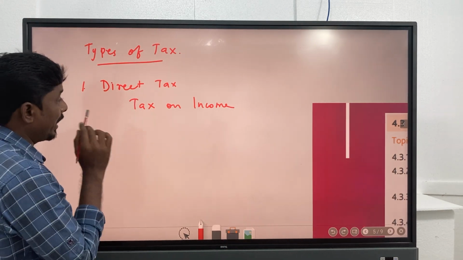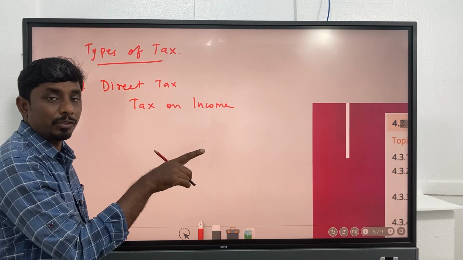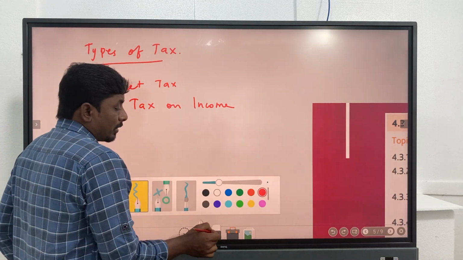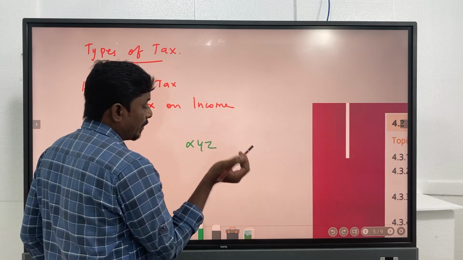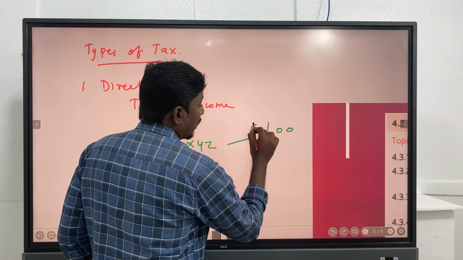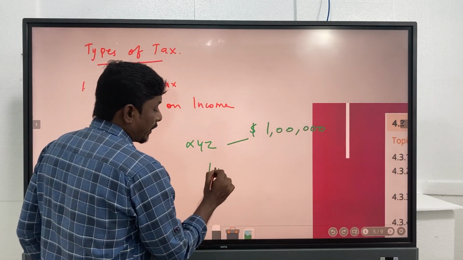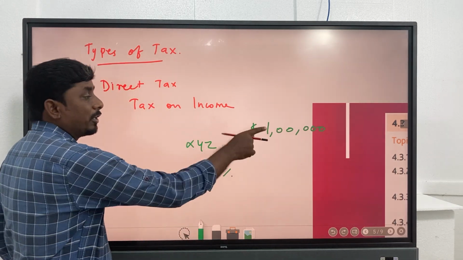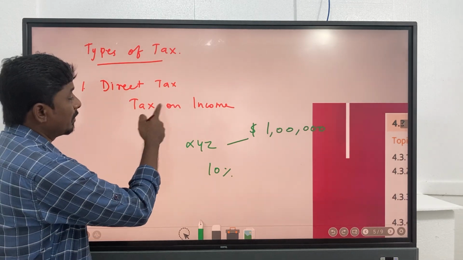So direct tax means it's a tax on income. On whomever the tax is imposed, that person has to pay tax to the government. For example, for the person XYZ, just name it XYZ, the person is earning 1 lakh rupees, right? This is the person's income. With 10% income tax, the person alone needs to pay the tax to the government. That is said to be a direct tax. So technically it is a tax on income.